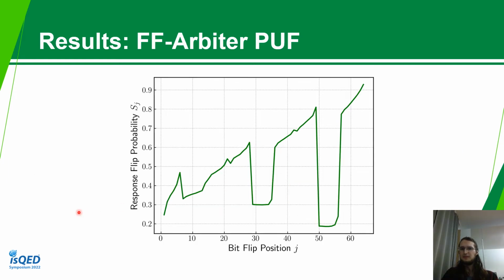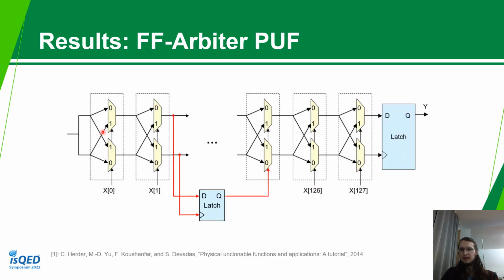And this also generalizes to higher even numbers of k. If we look at the Feed-Forward Arbiter PUF, we still have the same general structure to the curve, so it still starts low and then slowly rises, but we also have these dips and peaks. We can explain the peaks by looking at the structure of the feed-forward arbiter PUF again. After some stages, we extract the signal and insert it at a later point.